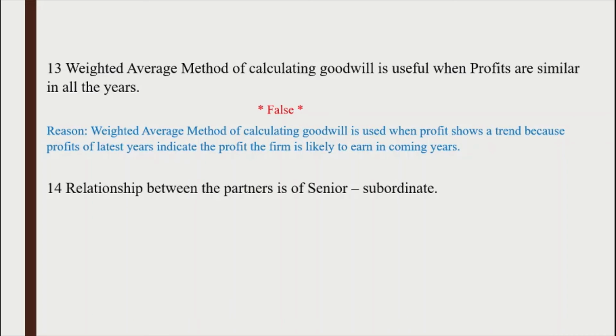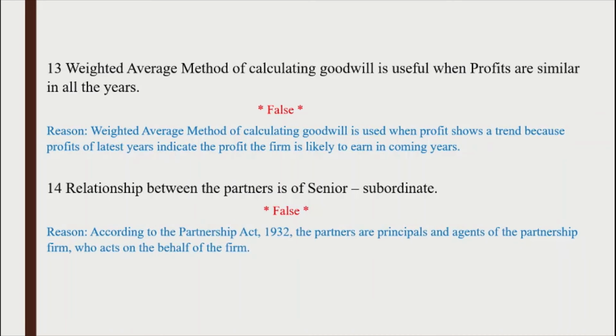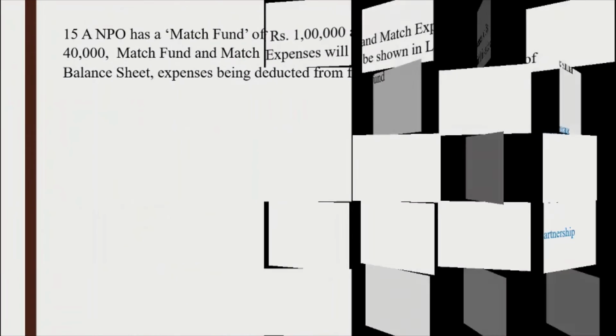Next question. Relationship between the partners is of senior or subordinate. It is false because according to the Partnership Act 1932, the partners are principals and agents of the partnership firm who act on behalf of the firm.